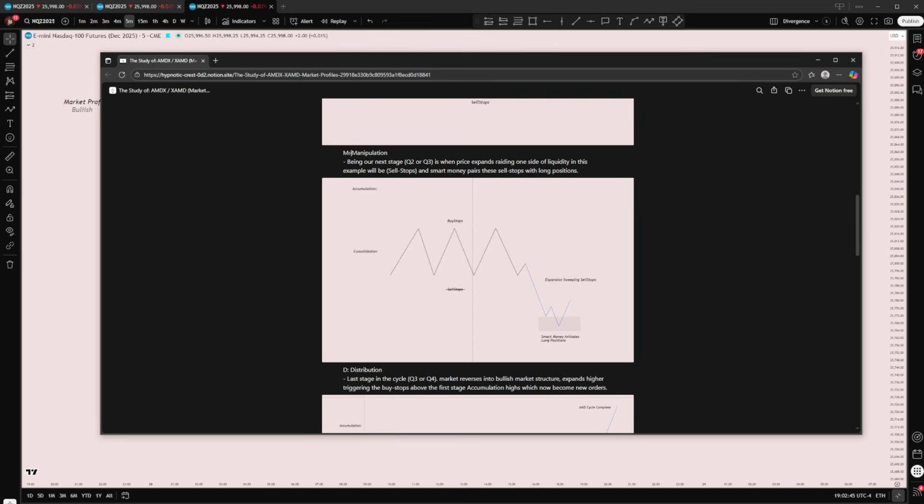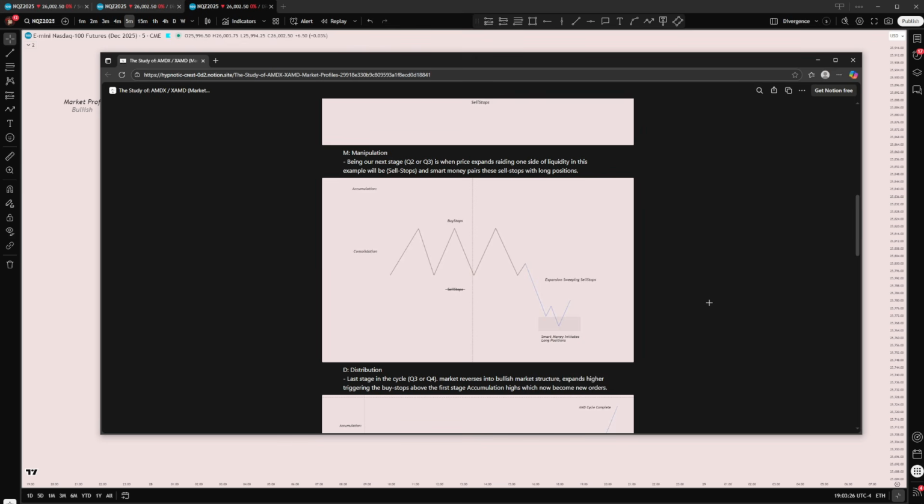Something that's going to prove to us a bullish upcoming momentum run, right? So I stated here, M for manipulation being our next stage, quarter 2 or quarter 3. As you guys know, if expansion is either Q1 or Q4, that then pushes manipulation to be either Q2 or Q3. This is when price expands, raiding one side of liquidity, which in this example will be the sell stops first, and smart money pairs with these sell stops with long positions. So what this means is that smart money, as ICT explains, is basically part of the algorithm, right? They're against us.